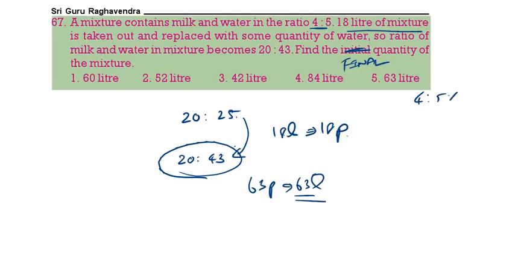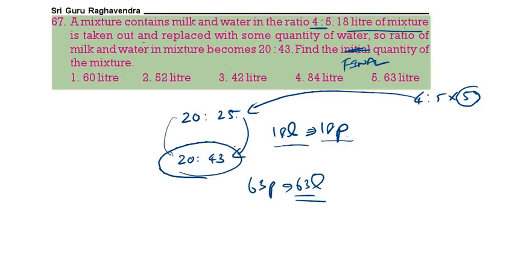This 4:5, if you multiply with 5, it becomes 20:25. So that means milk is remaining unchanged, only water is increasing, 18 liters for 18 parts. Therefore 63 parts equal to 63 liters. Option 5 is the correct answer. Next.